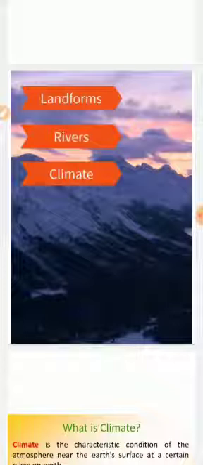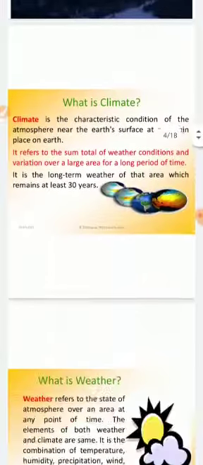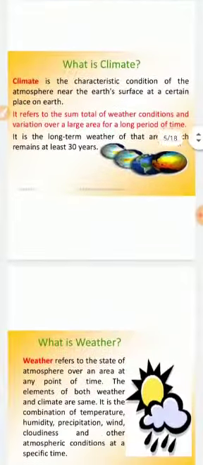So, when we understand the word environment, we basically understand it by three features: landform, rivers, and climate. Unless we understand this, it's very difficult to understand the concept of environment. We have already discussed landform and rivers in the earlier chapters, and in this chapter we are going to discuss climate. Students, what is climate and what is weather?